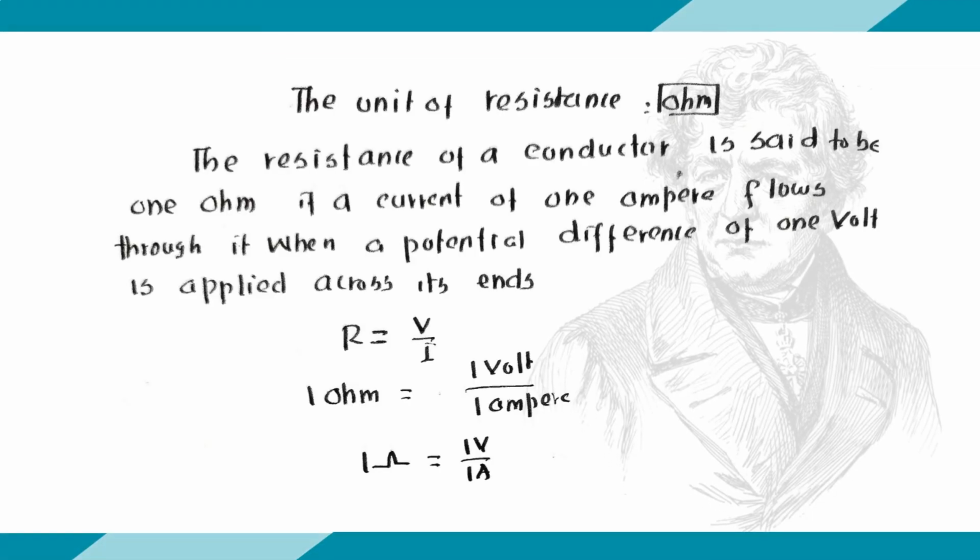What is the unit of resistance? Ohm, the name of the scientist. To give respect to him, we call ohm the unit of resistance. The resistance of a conductor is said to be 1 ohm if a current of 1 ampere flows through it when a potential difference of 1 volt is applied across its ends. How do you define 1 ohm? R is equal to V by I. So 1 ohm is 1 volt by 1 ampere.